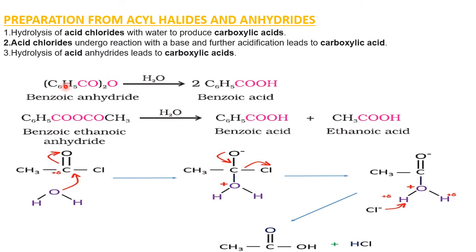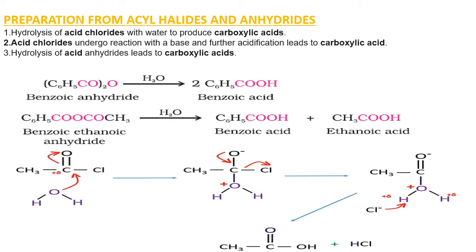So it is C6H5COOH, C6H5COOH in this way. It happens like this, but I have directly written benzoic anhydride to benzoic acid, or benzoic ethanoic anhydride to benzoic acid and ethanoic acid. It depends upon what type of anhydride. Here similar groups are there, so 2 moles are formed. One is a methyl anhydride, the other one is a benzene anhydride. Therefore, the corresponding benzoic acid and the corresponding ethanoic acid are formed.